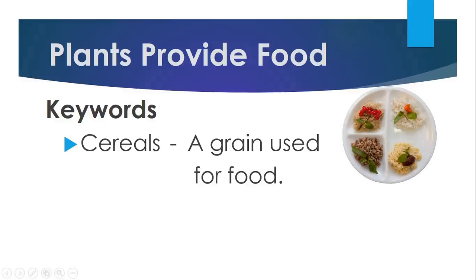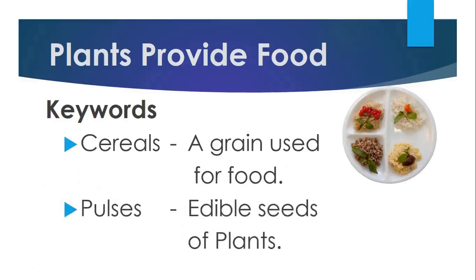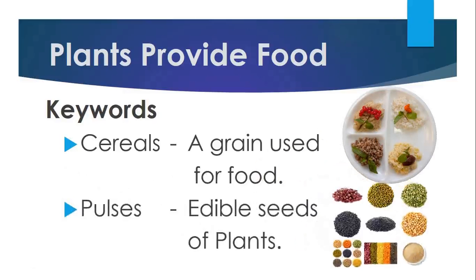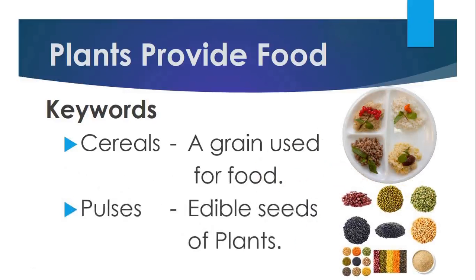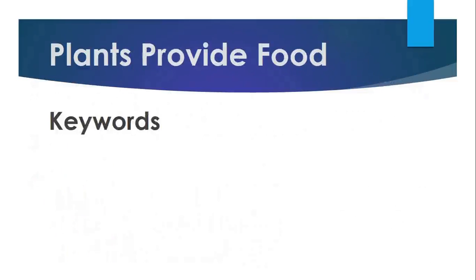Next, pulses. Pulses are the edible seeds of plants in the legume family. Pulses are healthy, nutritious and easy to cook with. Growing pulses also promotes sustainable agriculture as pulse crops help decrease greenhouse gases, increase soil health and use less water than other crops.